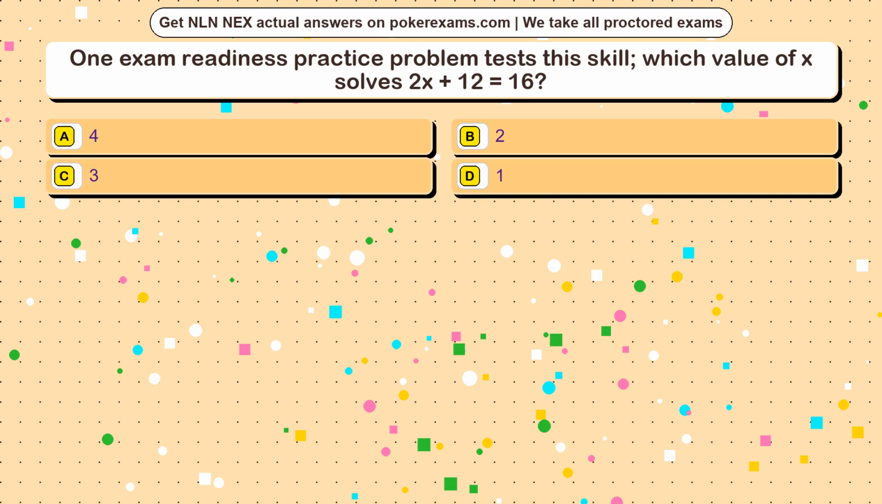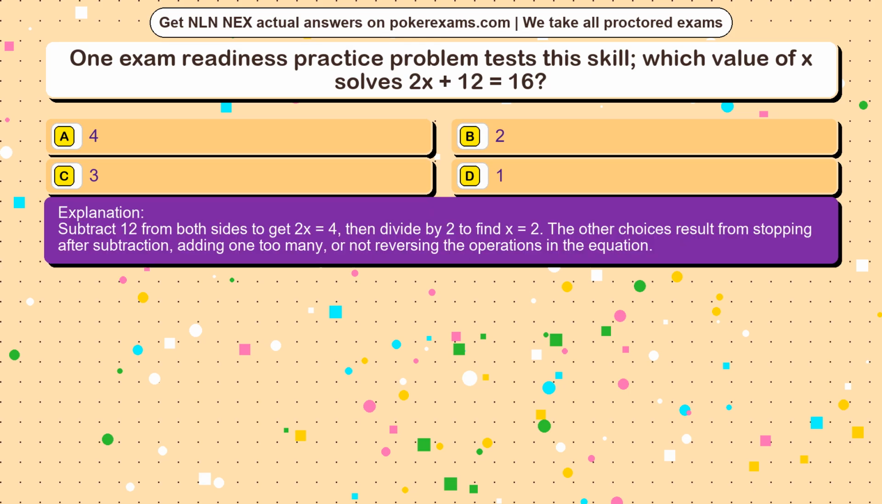The correct answer is option. Subtract 12 from both sides to get 2x = 4, then divide by 2 to find x = 2. The other choices result from stopping after subtraction, adding 1 too many, or not reversing the operations in the equation.